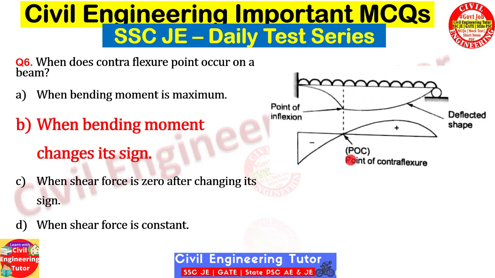In this picture you can see the bending moment diagram, and the point where bending moment changes from negative to positive direction and touches the 0 bending moment value, that point is known as point of contraflexure. Another point you have to remember is point of inflection. This is actually a deflected shape of the beam. The point where the deflected shape changes its curvature is known as point of inflection. Just remember this point also.